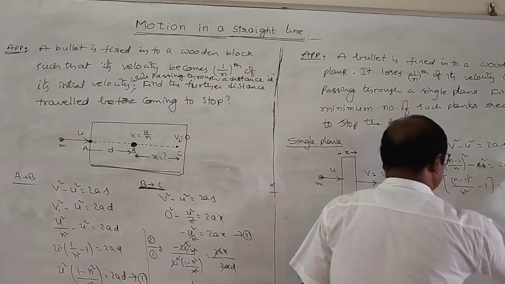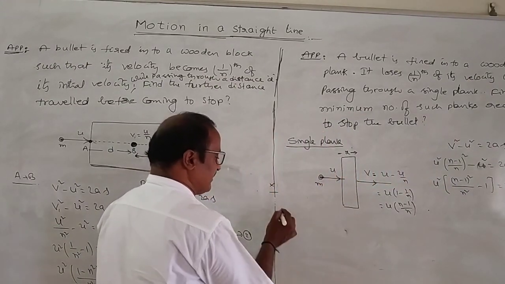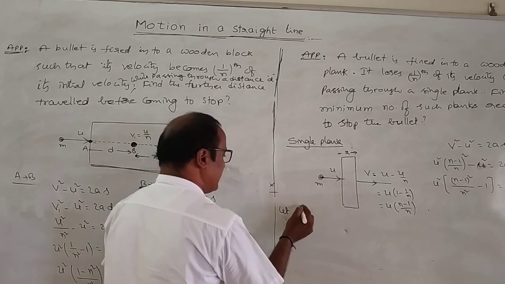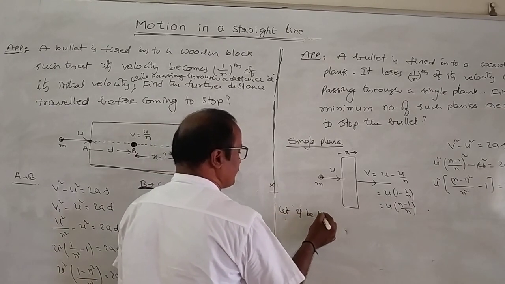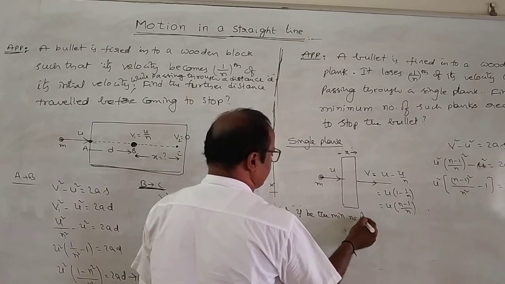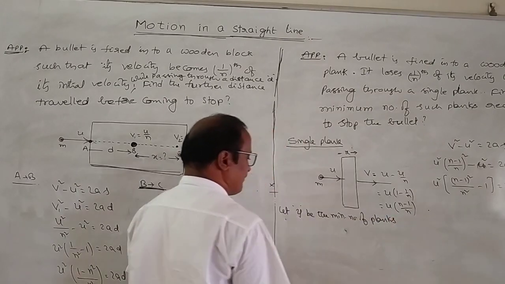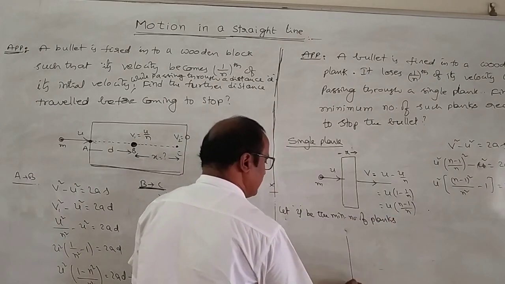This is the equation, with u square taken common: u square times ((n minus 1) whole square by n square, minus 1) is equal to 2ax. Let y be the minimum number of planks required to stop the bullet.